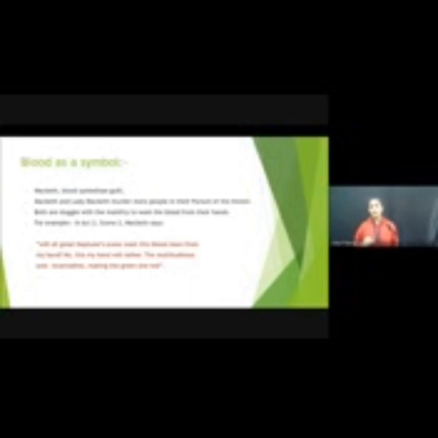The first symbol is blood. Blood plays a very significant role in Macbeth. Blood symbolizes guilt. Macbeth and Lady Macbeth murder people in pursuit of the throne because the three witches gave the prophecy that he would become king, and Macbeth was very ambitious, and Lady Macbeth also pushed him to become king.